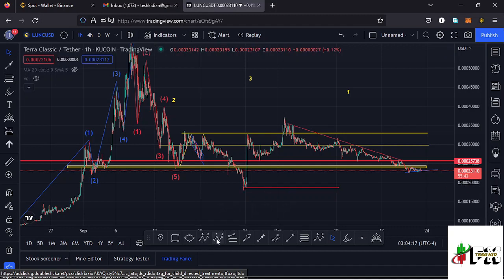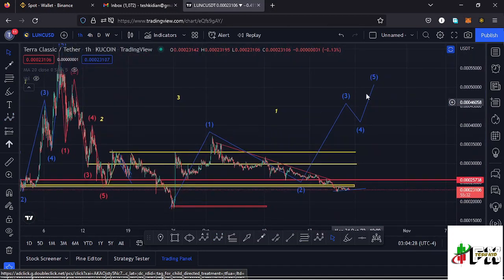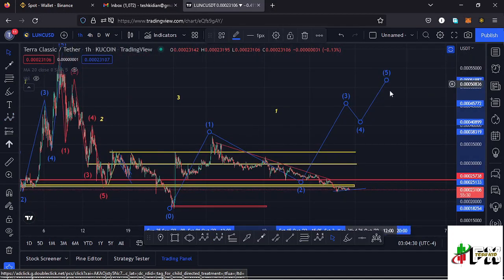$0.00037 mark. And in that movement I can term that as an Elliott wave structure, having that as the first wave to the upper side, then a second wave, a third wave, and then a fourth wave and a fifth wave to the upper side. And once we see the formation of this fifth wave to the upper side, then we can name this fractal wave in formation right here as a higher Elliott wave count 1, which is a fractal wave within that third wave to the upper side.